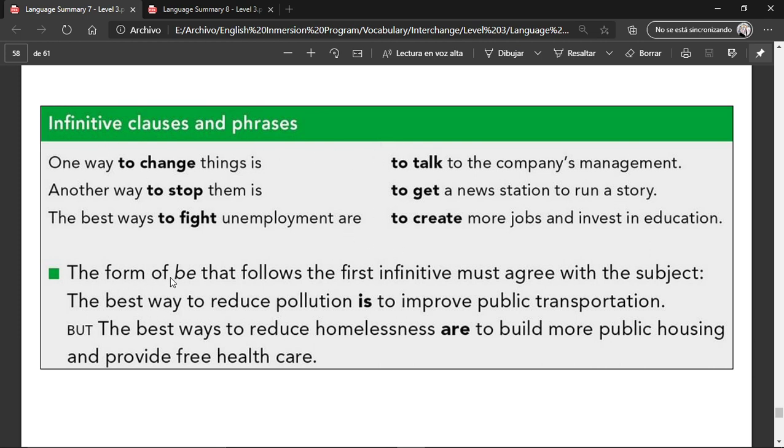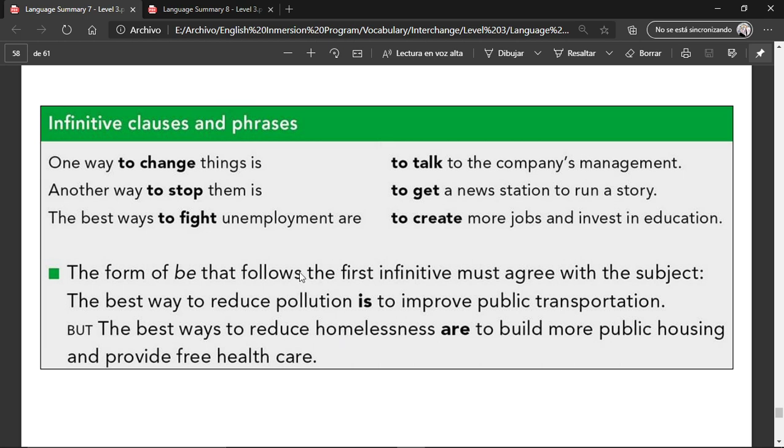The form of be that follows the first infinitive must agree with the subject. The best way to reduce pollution is to improve public transportation. But the best ways to reduce homelessness are to build more public housing and provide free health care.